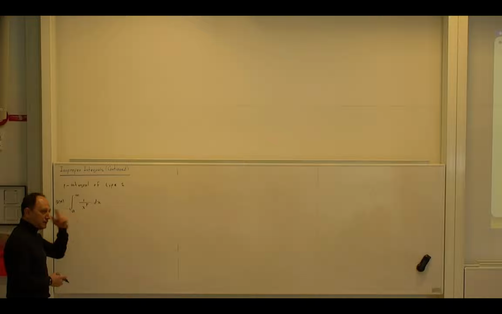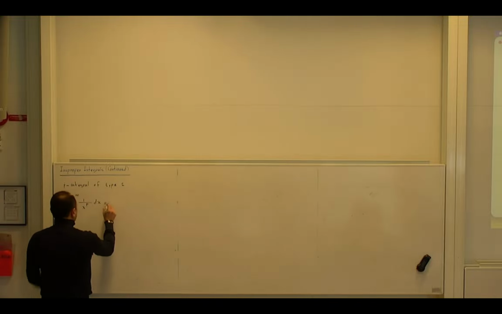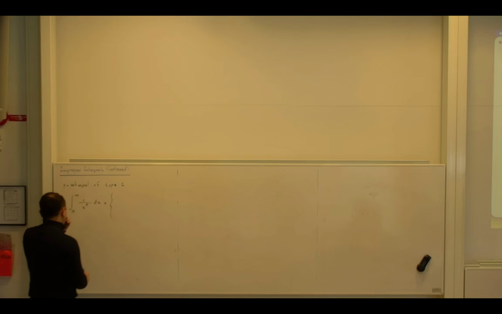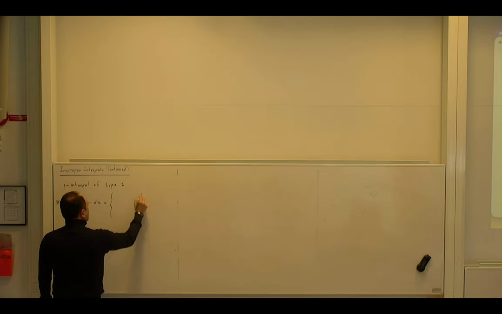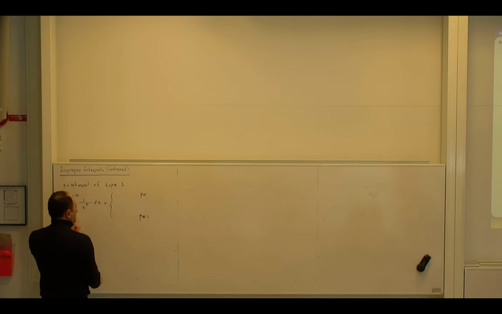Either you have to have it in your memory or learn to derive it, because the derivation is very simple. I have it in my memory, at least for this one, if I do it correctly. So if p is less than or equal to 1, this integral diverges to infinity.